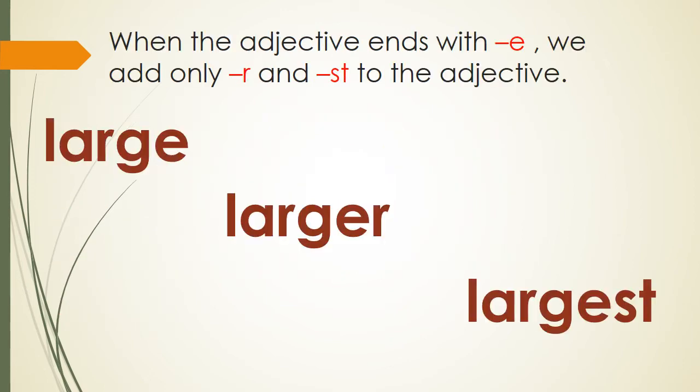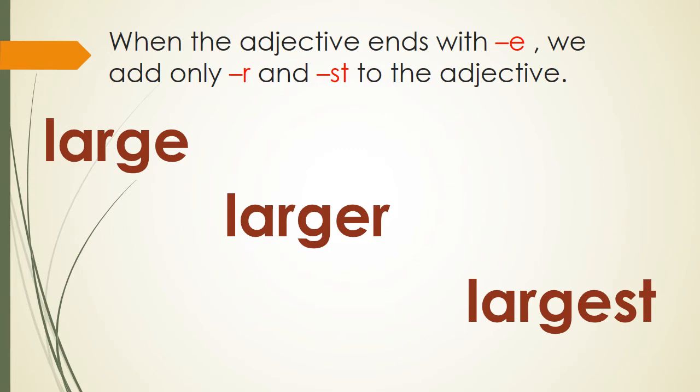When the adjective ends with e, we add only r and st to the adjective. What does this sentence mean, children? Look at the first word, large. Now the word large ends with e, right? So e is already there.